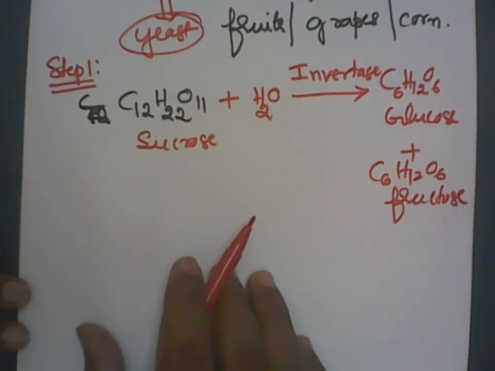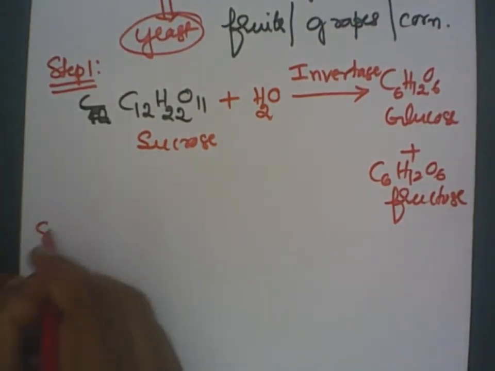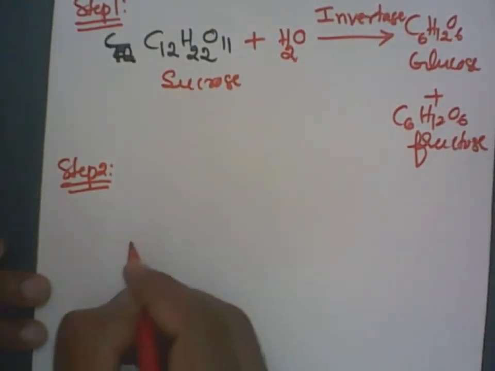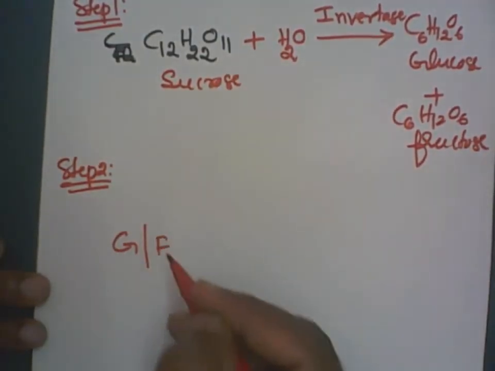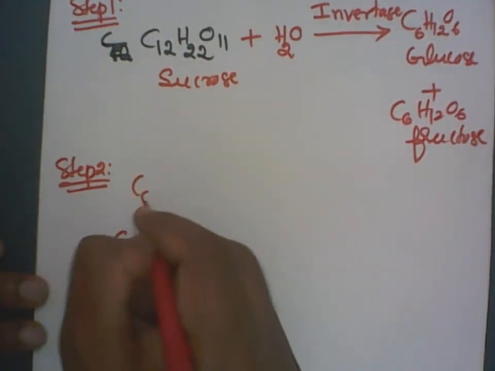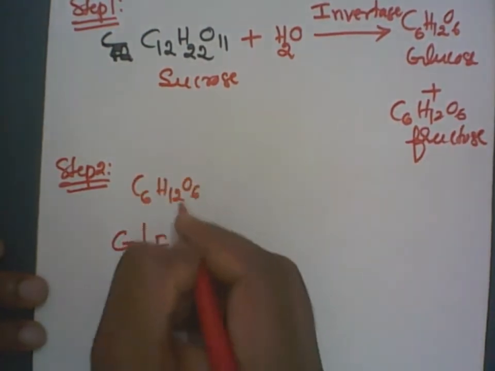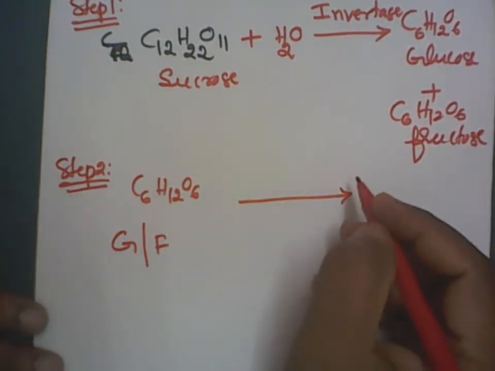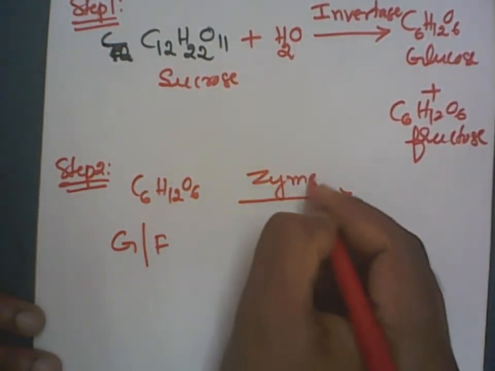Now this is the first step. What is the second step? Step number 2 is this: either glucose or fructose, I'll write GF. The formula is the same, C6H12O6. Now yeast is added, which contains zymase as the enzyme.